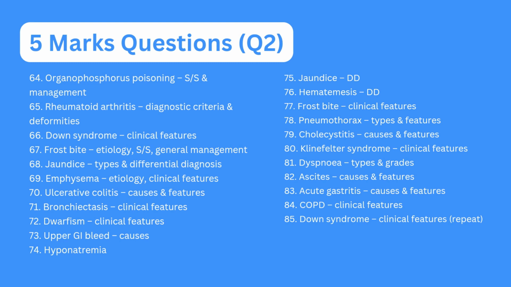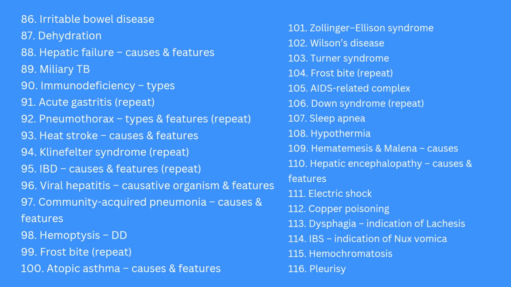GI bleed, its causes, hyponatremia, jaundice with differential diagnosis, hemoptysis with differential diagnosis, then frostbite and its clinical feature, pneumothorax, its type and feature, cholecystitis, causes and feature, Klinefelter syndrome, its clinical feature, dyspnea, ascites, acute gastritis, COPD and Down syndrome. Then move toward irritable bowel disease, dehydration, hepatic failure, miliary TB, immunodeficiency and its type, pneumothorax, types and feature,